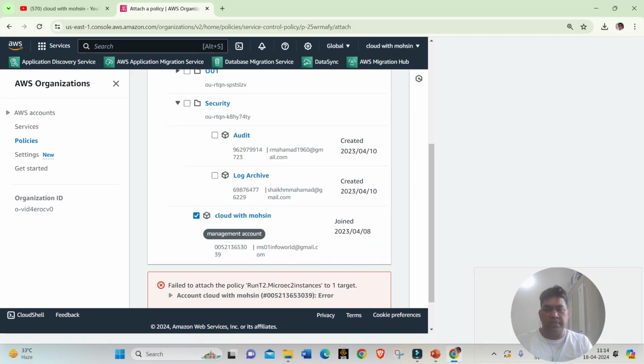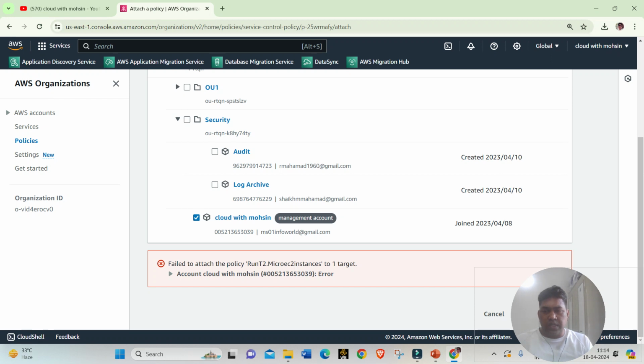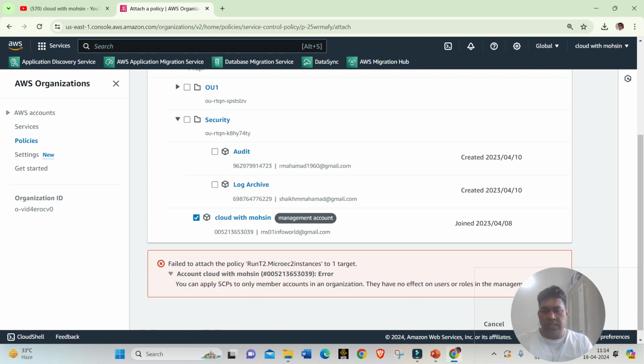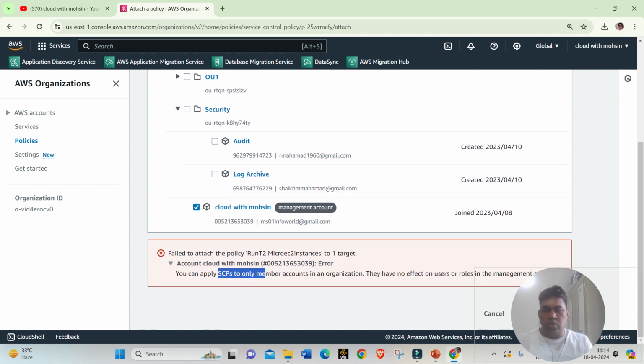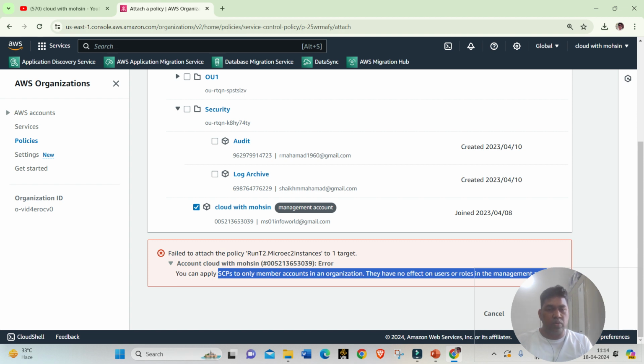You will see it failed to attach the policy Run T2.micro to one target account. And the error is: you can apply SCP only to member accounts in an organization. They have no effect on users or roles in the management account. So SCPs do not affect the management account. This is the meaning of this.